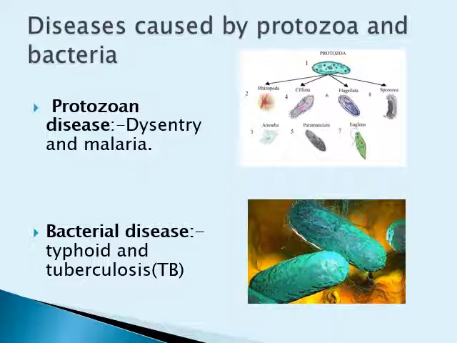Different protozoans are given in this image. If you can see, it's amoeba, paramecium, euglena. These are the different protozoans which cause diseases. And even the unicellular microorganisms like bacteria, they cause disease.